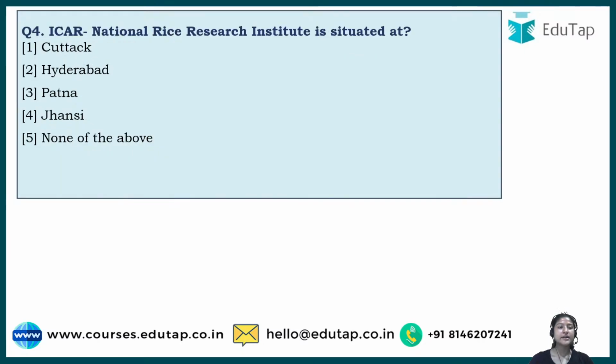So the next question says: ICAR National Rice Research Institute is situated at. As I say in every lecture, a question always comes from this topic, where a certain institute is asked about, and you have to guess where it is. So the correct answer is option number 1, that is Cuttack. Where is Cuttack? Comment down in the section below where Cuttack is.